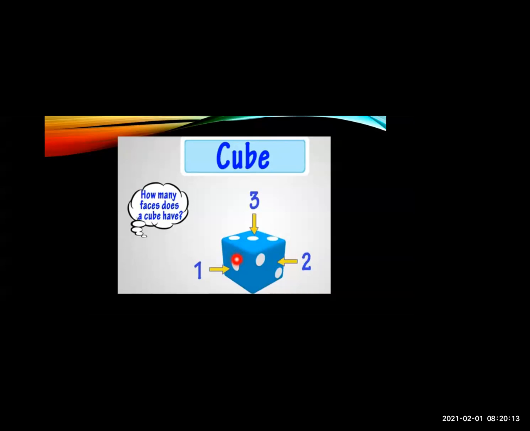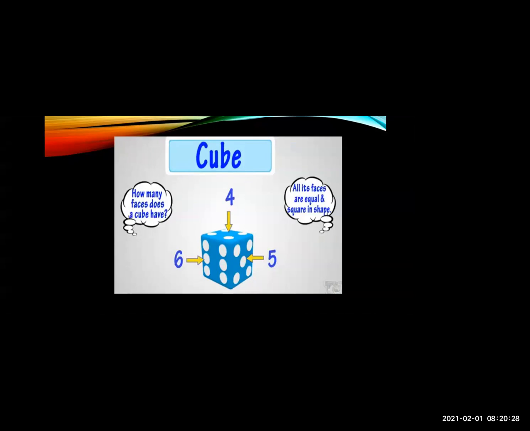You can easily count it. So the first is having one dot, so it will be one. Then this is two, three. Then more are there, no? Then 4 and 5 and 6. So the cube has 6 faces. You can easily find it in a dice.